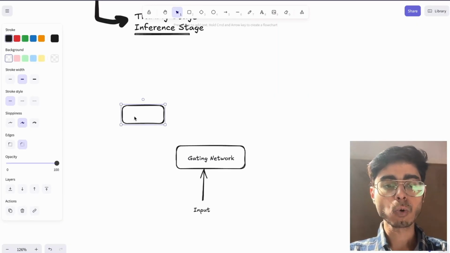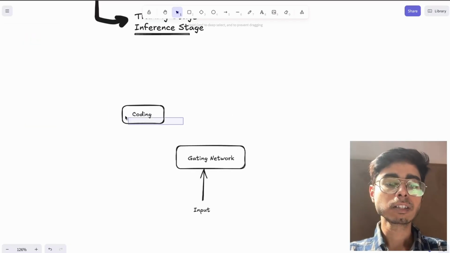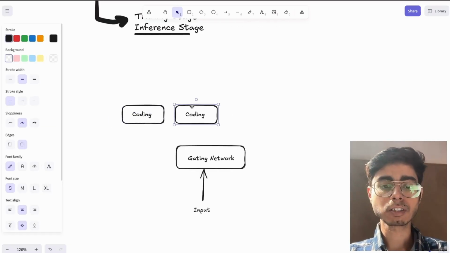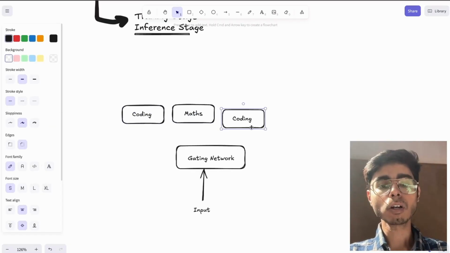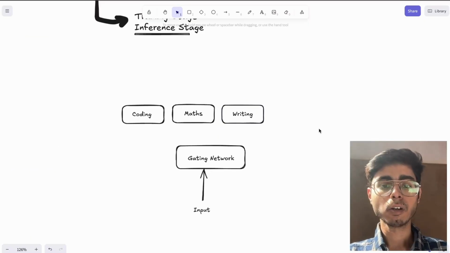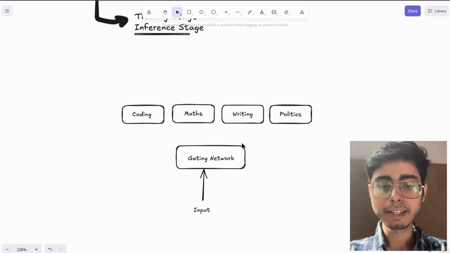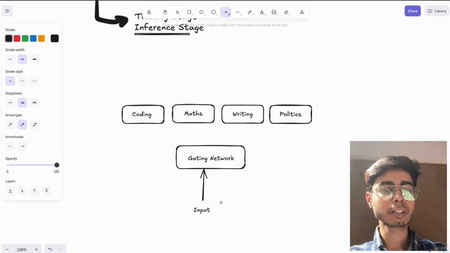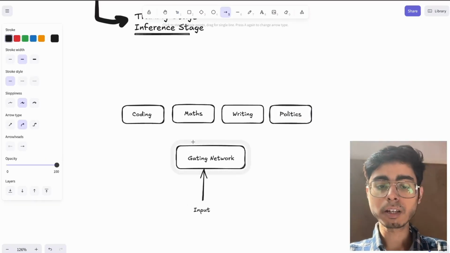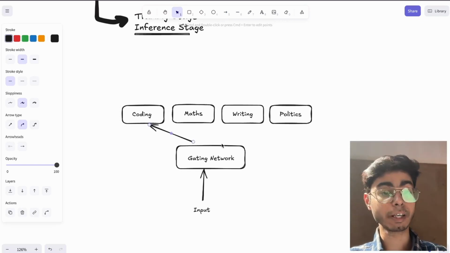One is a coding expert, a model that is expert in coding, right? Similarly, we have an expert which is good at maths. We have another model which is good at story writing or writing. We have another model which is good in politics. Now this gating network sees that this input is related to coding, so it will route the request to this coding expert, the model which is expert in coding.